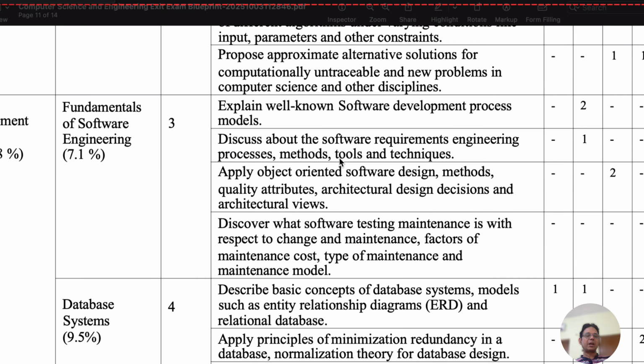Fundamentals of software engineering: explain well the software development process models, discuss the software requirements engineering process, methods, tools and techniques, apply object-oriented software design methods and quality attributes, architectural design decisions and architectural views, and discover what software testing and maintenance is with respect to change and maintenance.